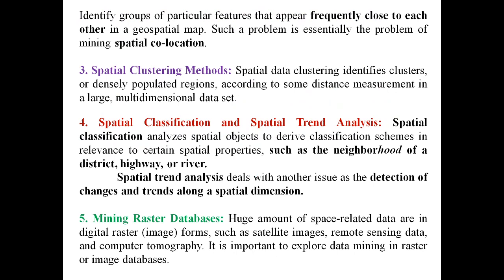Then based on the clustering methods, in spatial clustering we find the most populated region and also calculate the distance between the data that exists. Then we classify them based on classification or trend analysis. In classification, we find out the neighborhood of particular districts, highways and so on. In trend analysis, we see what changes there are based on the cyclic trend or the random. So this trend analysis can be done.